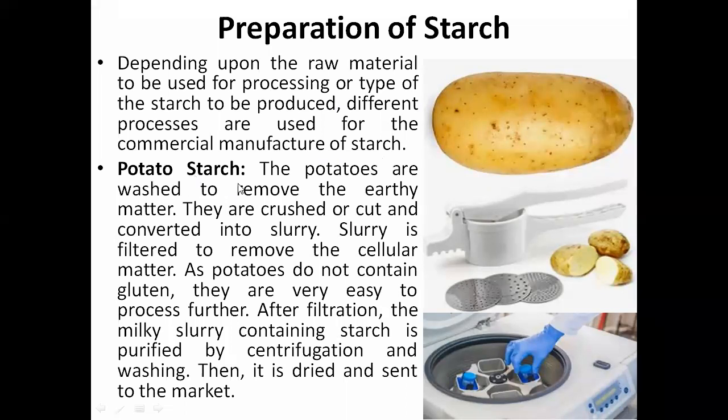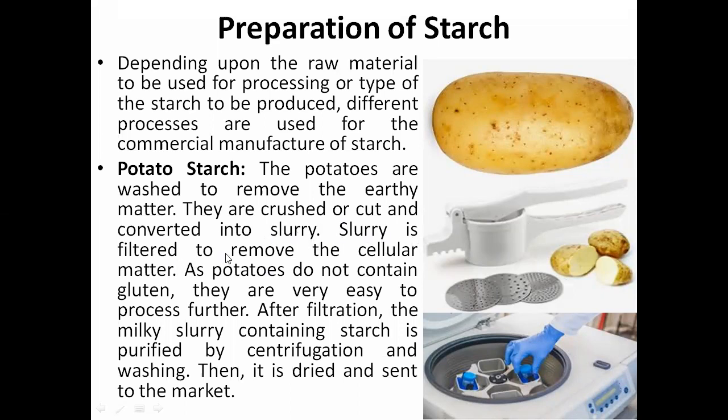When it comes to potato starch, how do we process it? The potatoes are washed to remove earthy matter, sand and soil particles. Since it is an underground tuber, we need to wash it properly. They are crushed or cut and converted into slurry. You can use crushers or cutters having different pore sizes, like those you might already be using in your kitchen. You have to make it into a slurry, like a juice form.